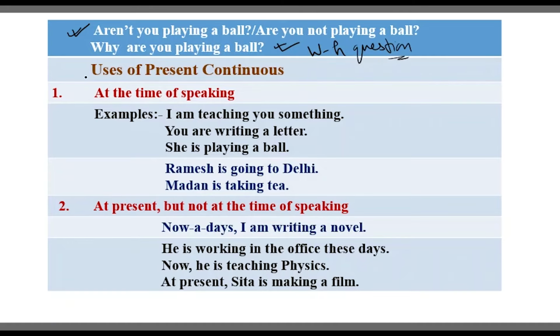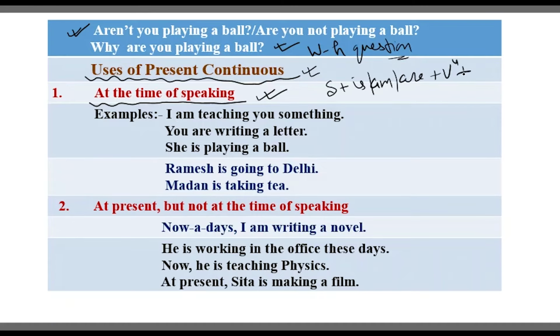Now, the usage of present continuous, which is very important for your examination. First, at the time of speaking. It means actions that are happening at the same time when we are speaking, then we can use present continuous tense. Present continuous means subject plus is, am, are plus V4 plus object. Suppose just now I am teaching you something, so I can say I am teaching you something. Suppose you are writing something, so I tell that you are writing a letter. She is playing a ball.